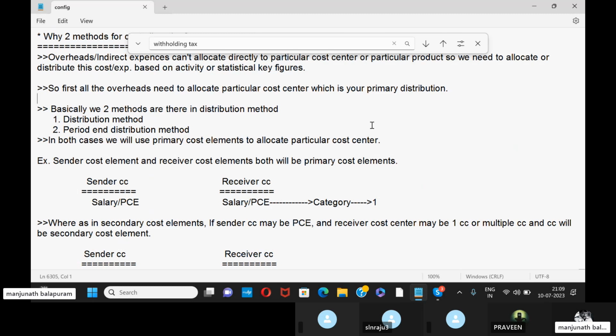At the same time, we need to assign the category as one. Whereas in assessment, the sender may be a primary cost element and the receiver cost center may be one or multiple cost centers, but it will be a secondary cost element only. I hope you got this point.